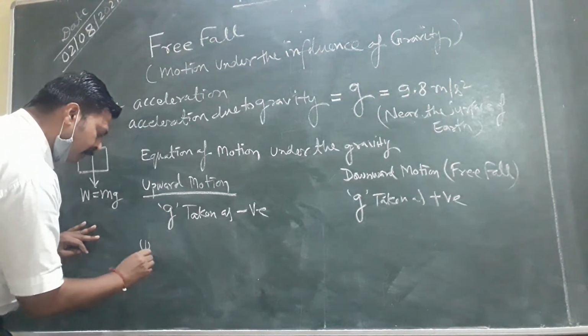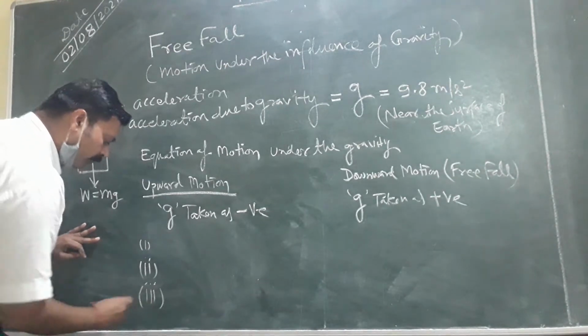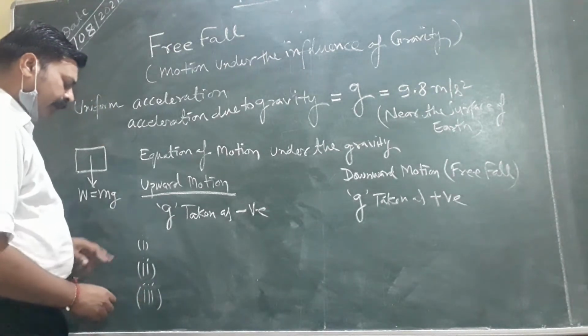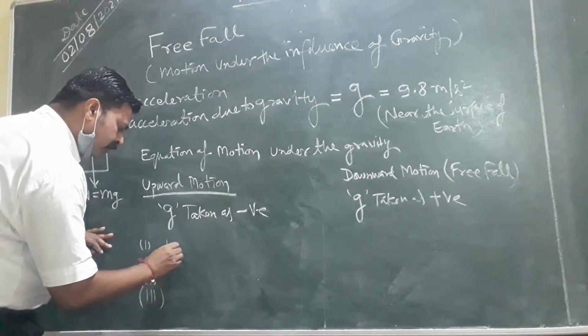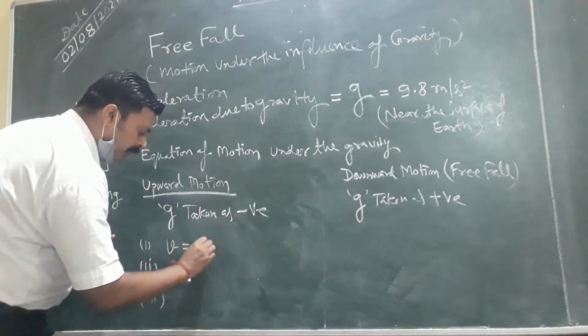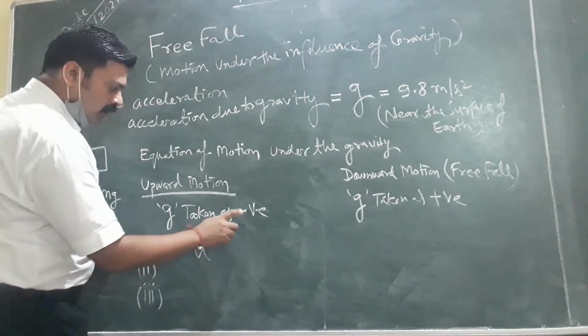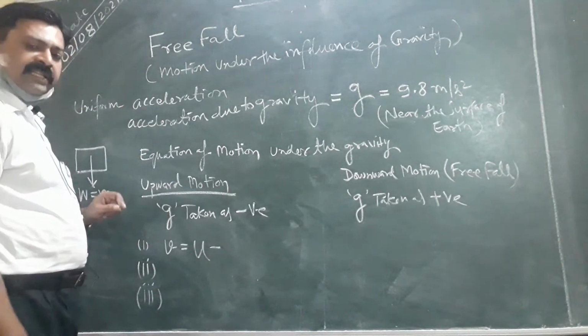There are three equations, and we are familiar with the equations of motion. We have completed this topic. The first is v equals u plus at. Here v equals u, same, but with a negative sign, minus, and a is replaced by g.